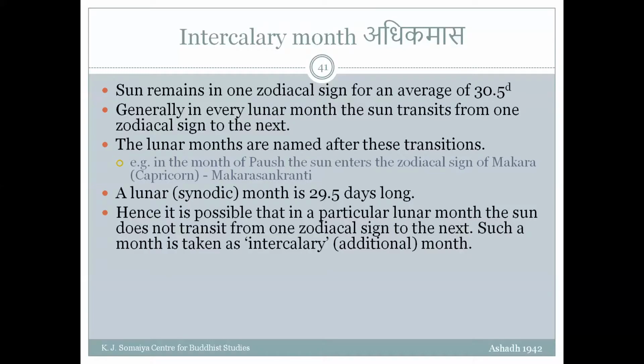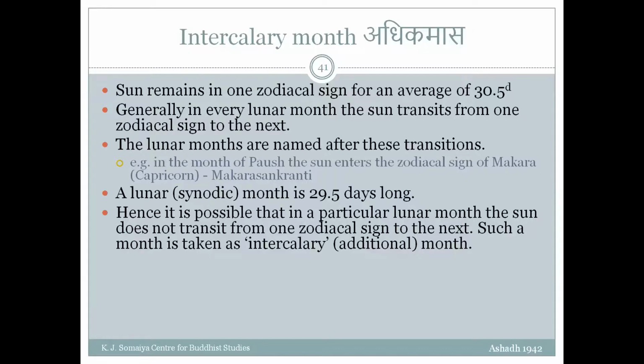It is possible that in a particular lunar month, the sun does not transit from one zodiac sign to another. Imagine just before new moon day, just before Amavasya, the sun has changed from one zodiac to the next zodiac. After that, Amavasya has happened. Another 29.5 days, that particular month will continue.